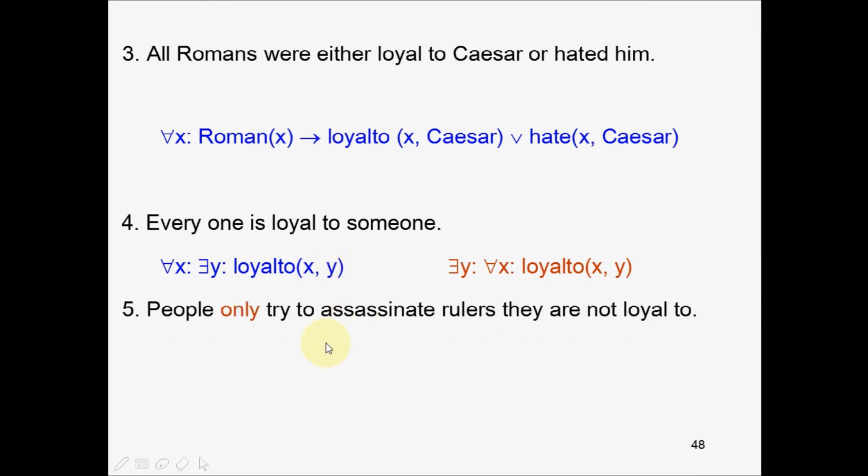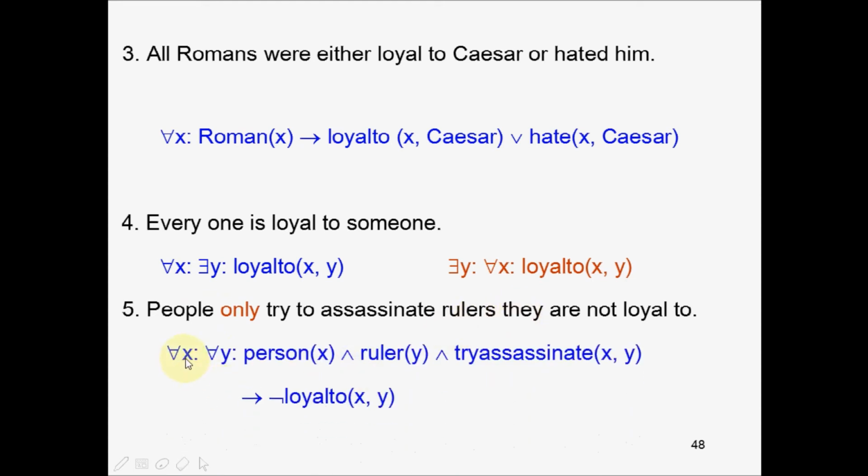People only try to assassinate rulers they are not loyal to. Now it is not said as some people. In general, when they say people, it means it is for all the people. So this is universal quantifier. People try to assassinate rulers. Now rulers are also universally quantified. Why? Because we are talking in general about all the possible rulers in this world. This statement is applicable for all the rulers in the world. So people, person, is universally quantified. Rulers are also universally quantified.